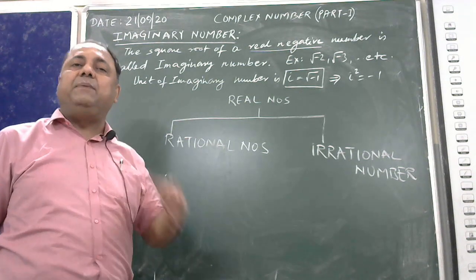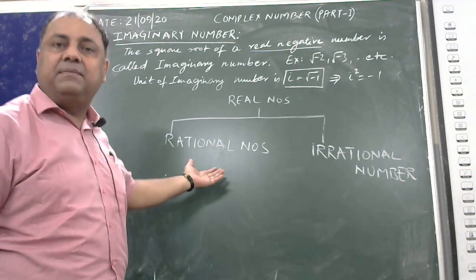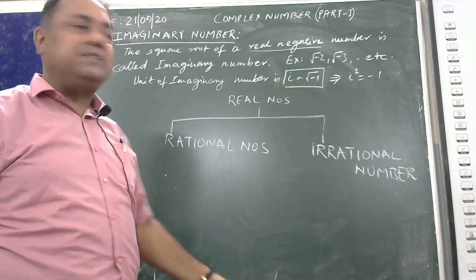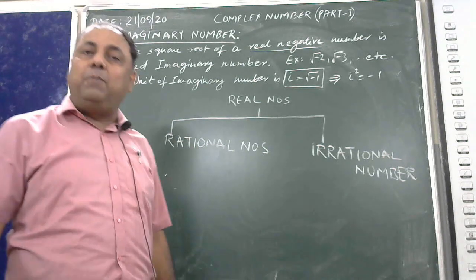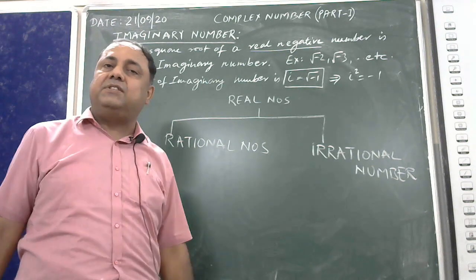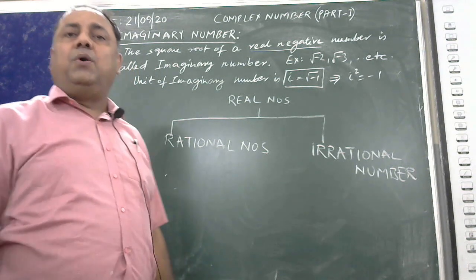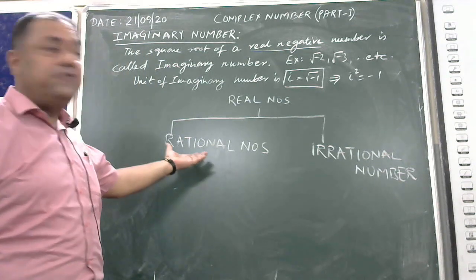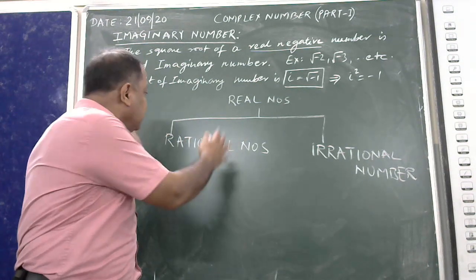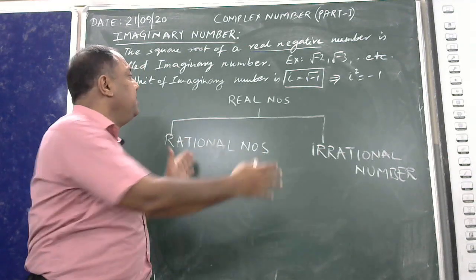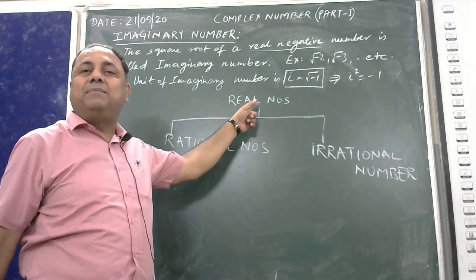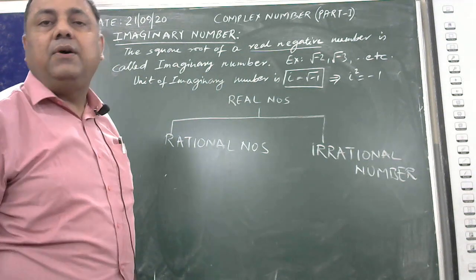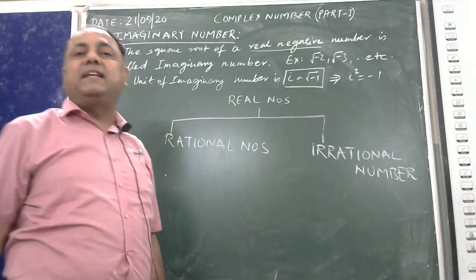Say for example, even numbers are part of rational numbers. Odd numbers, part of rational numbers. Prime numbers, part of rational numbers. Composite numbers, part of rational numbers. Integers, whole numbers, and so on, are all part of rational numbers. And rational numbers and irrational numbers constitute real numbers. This is the basic concept which we have done already up to our secondary level.